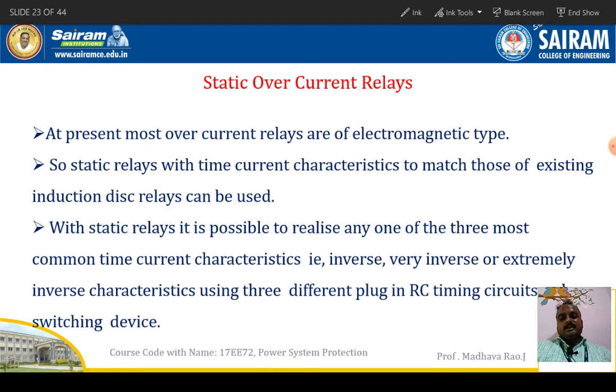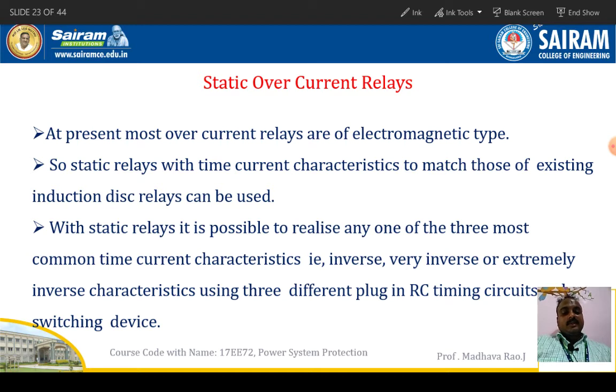Next, these static relays are classified into different types: inverse, very inverse, extremely inverse. Based on the characteristics, these static relays are classified. With static relays, it is more possible to realize any one of the three most common time current characteristics. What are those? One is inverse, another is very inverse, another is extremely inverse.